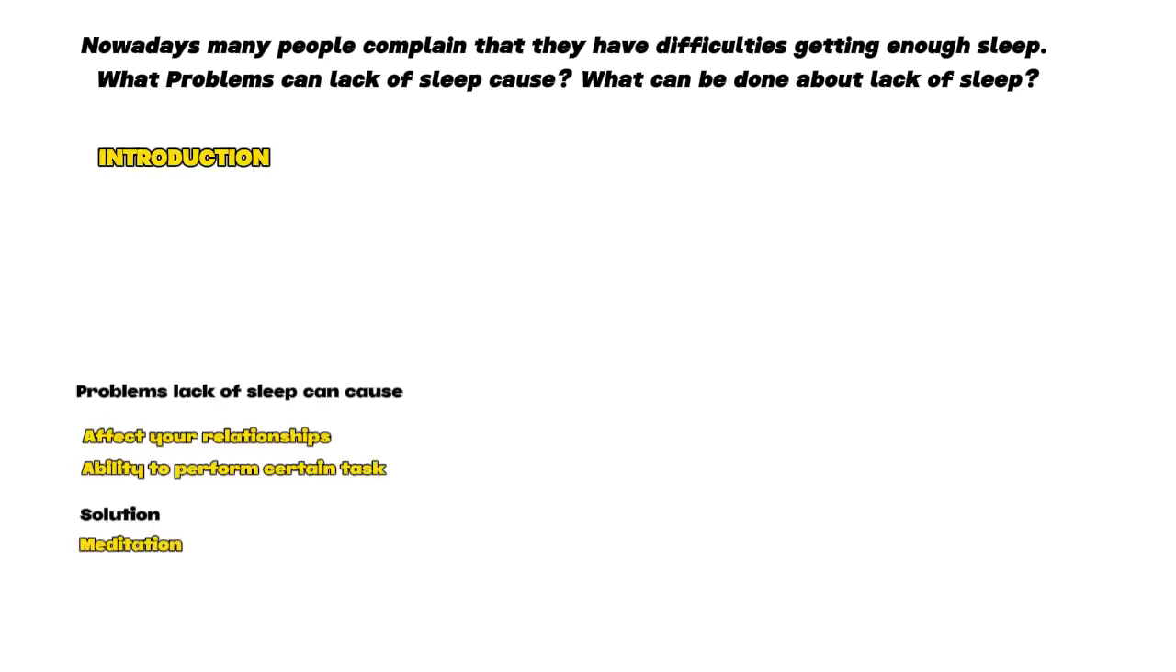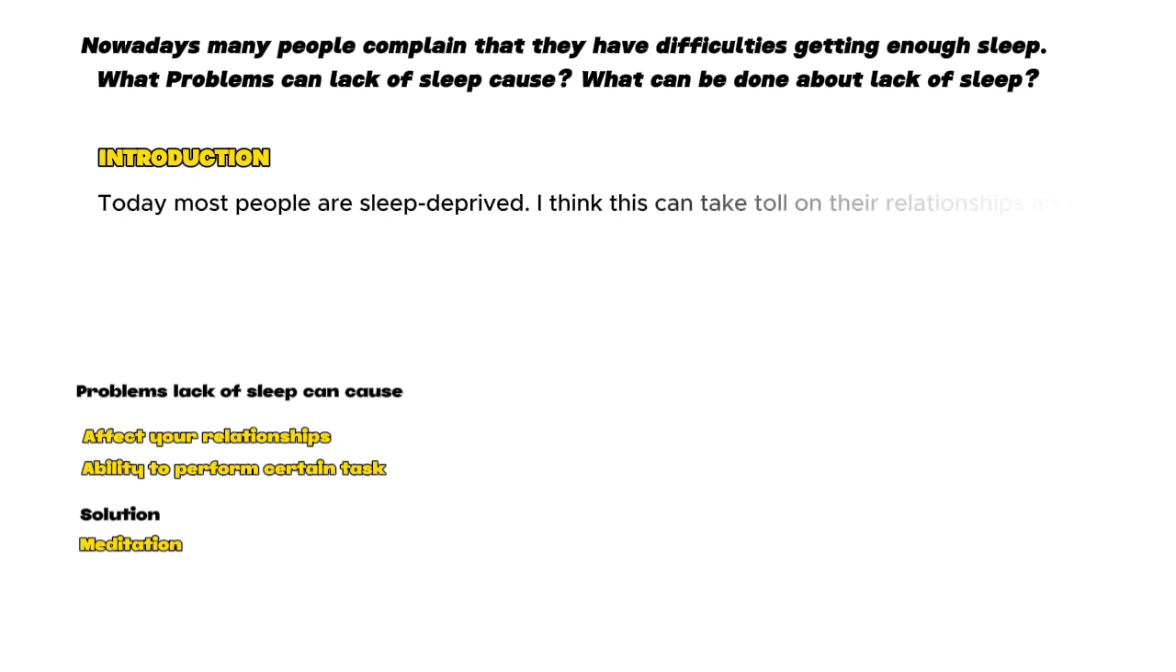So here is how the first sentence looks like. Today, most people are sleep deprived. For the next sentence, we will give the overview of the paragraph, that is about our ideas. I'll write it in this way. I think this can take a toll on their relationships and their ability to perform certain tasks. You can see I have introduced both my ideas here.